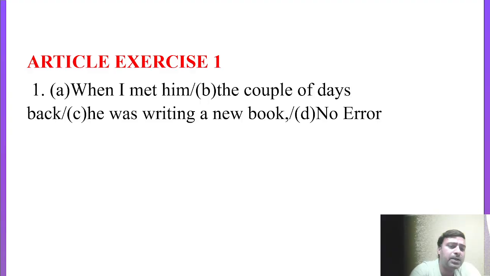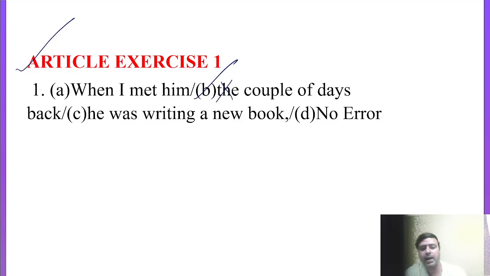Now we are going to discuss some questions related to articles, right? Statement number one says: when I met him the couple of days back, he was writing a new book. You have to read the statement and find the error. When I met him is part A, the couple of days back is part B, he was writing a new book is part C, and there is no error is part D. So the error is in part B. Instead of the couple of days, it should be when I met him couple of days back.